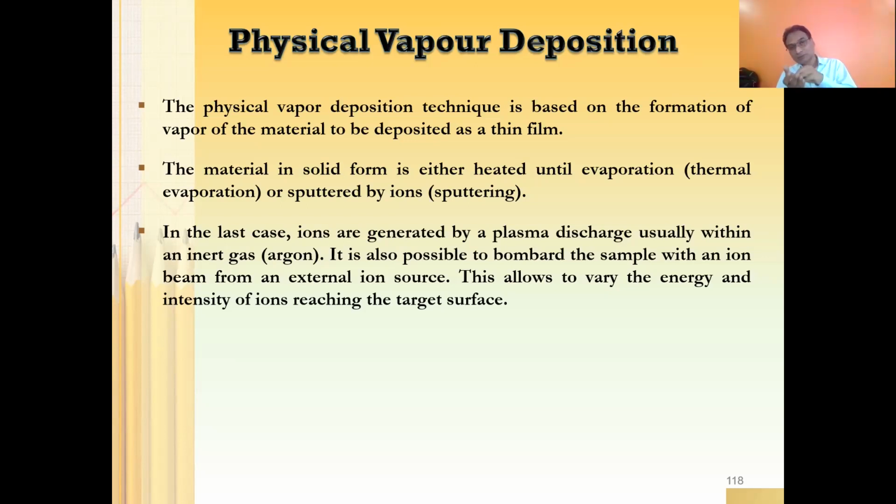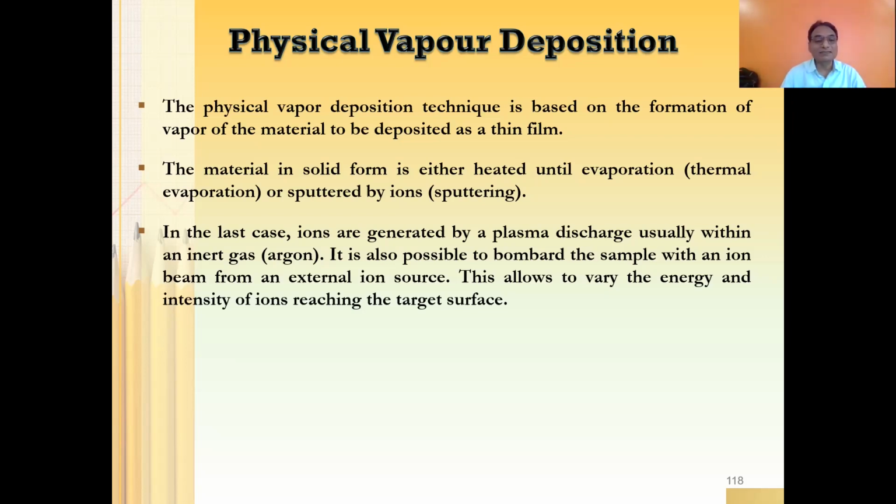And those dislodged atoms are going to be deposited on the substrate. So it means you have a source, you will be exposing that source to a very high energy ion beam. As a result, this high energy ion beam will be responsible for dislodging some atoms, and those atoms are going to be transported to the substrate.